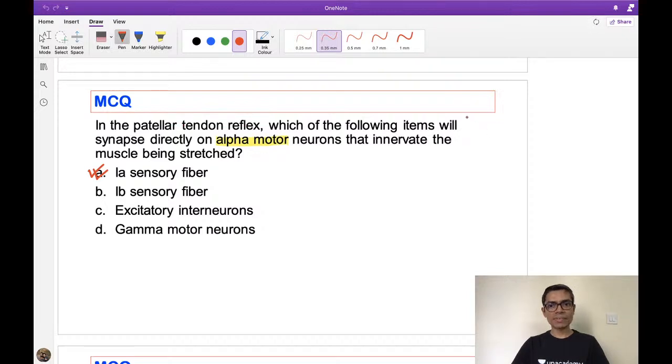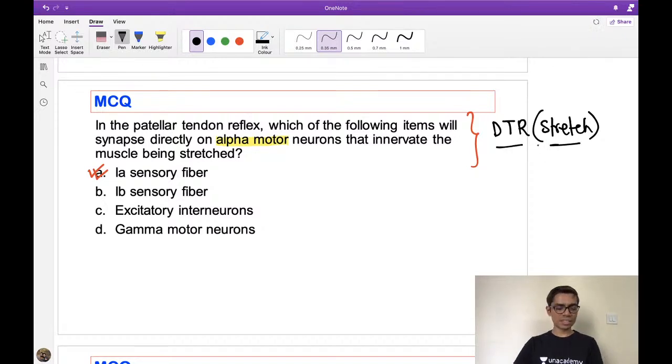The patellar tendon reflex is an example of a deep tendon reflex. All of you know, a deep tendon reflex is nothing but a monosynaptic stretch reflex pathway. So the question is on stretch reflexes, right? Then the second part asks which one synapses directly on the alpha motor neuron that innervates the muscle being stretched. Meaning the muscle which you are stretching is supplied by the alpha motor neuron, and which neuron is giving supply to this alpha motor neuron?